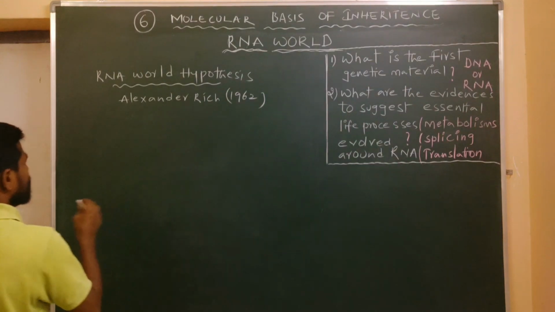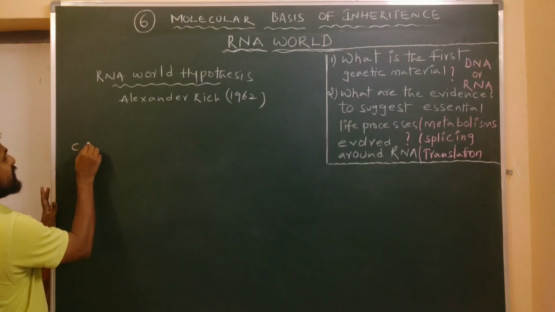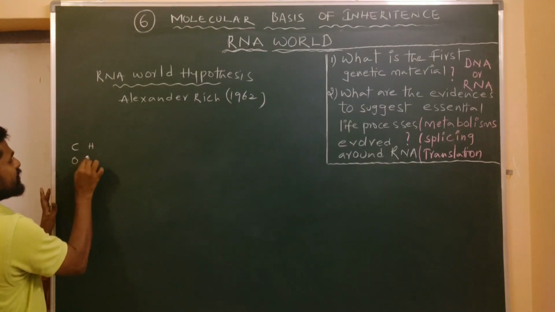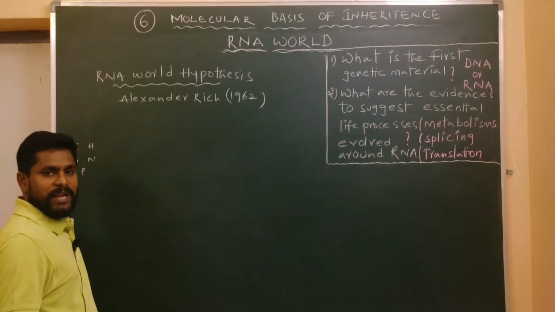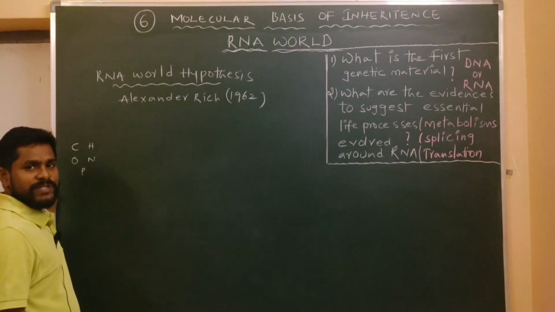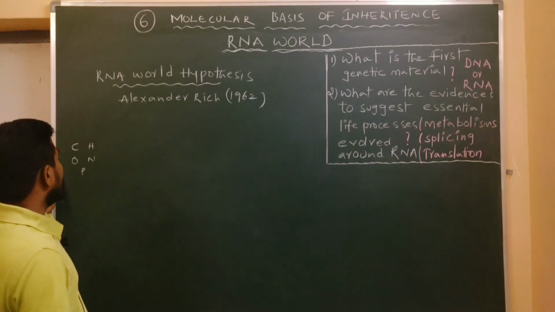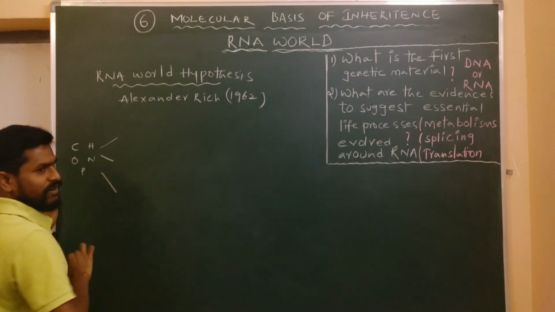It considers that the primitive Earth consists of primary elements such as carbon, hydrogen, oxygen, nitrogen and phosphorus. These primary elements of the primitive Earth gradually, in the process of evolution, were able to form the 3 components of nucleotides.